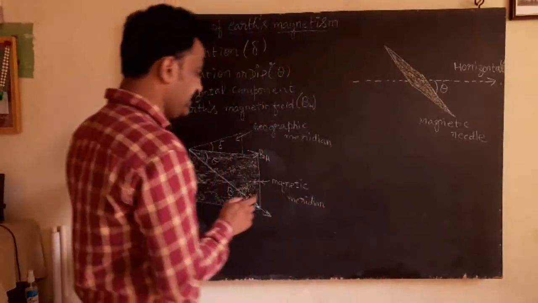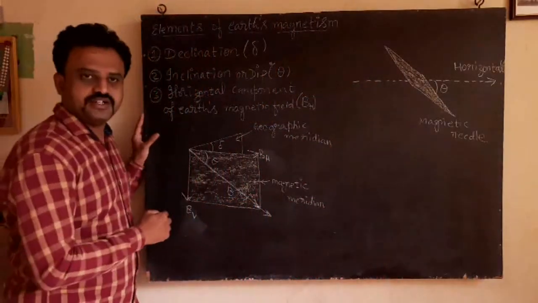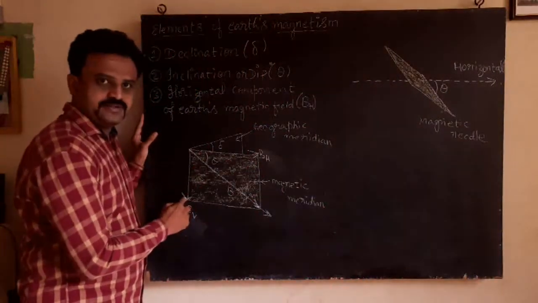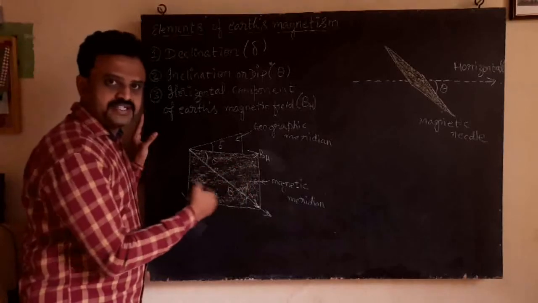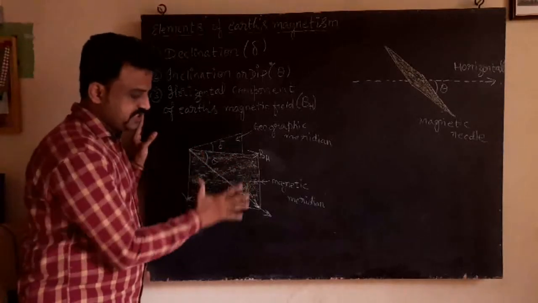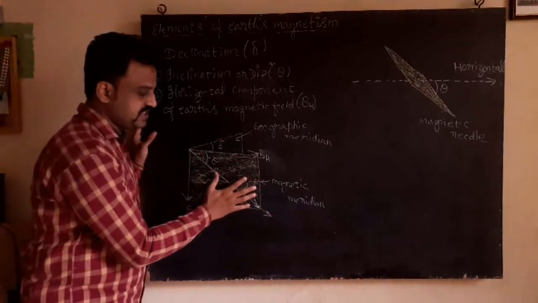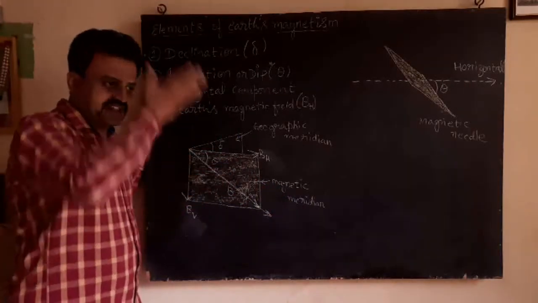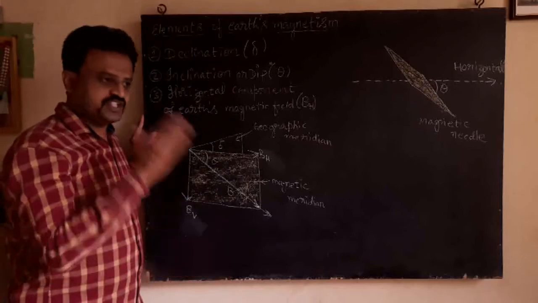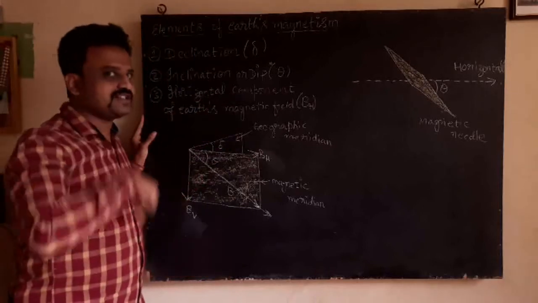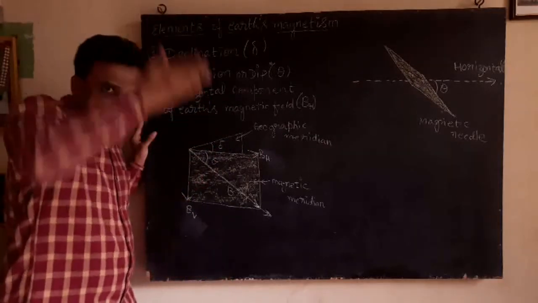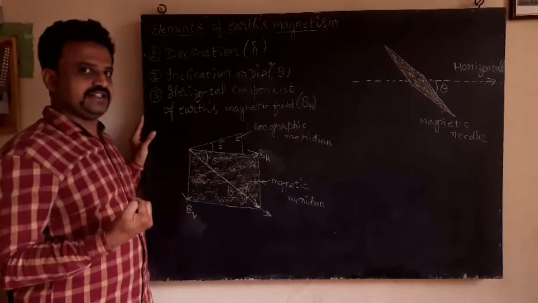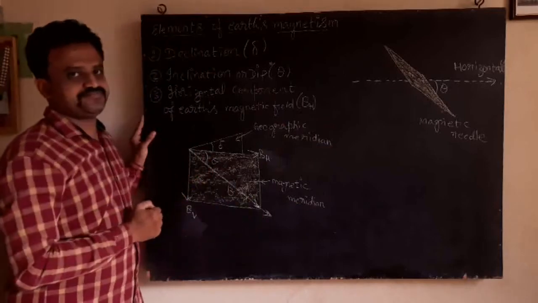What is the meridian then? In this figure, I have shown here a plane which is painted in yellow color. This particular plane, let us imagine that is the magnetic meridian. Magnetic meridian is a vertical plane which is passing through the magnetic north and the magnetic south. A vertical plane which is passing through the magnetic north and the magnetic south is called magnetic meridian.